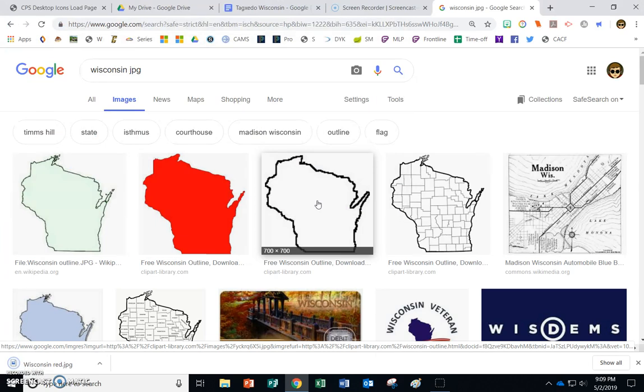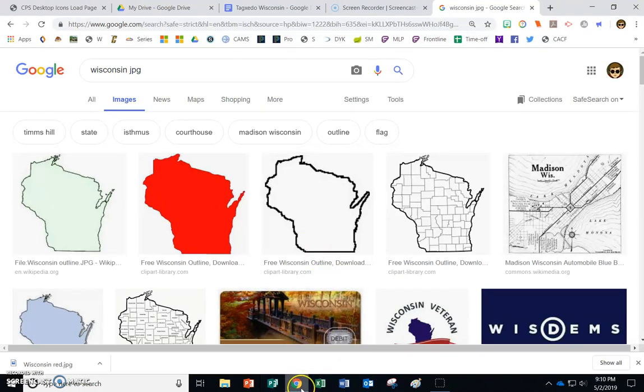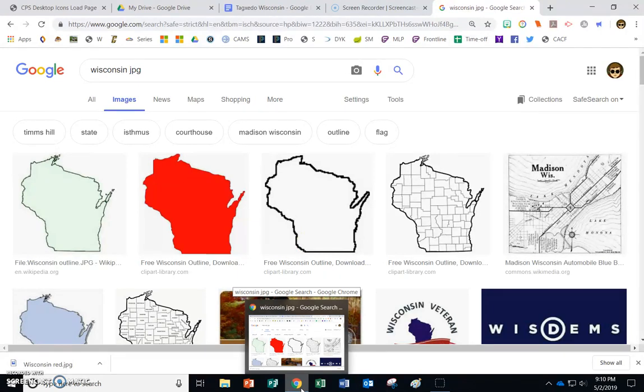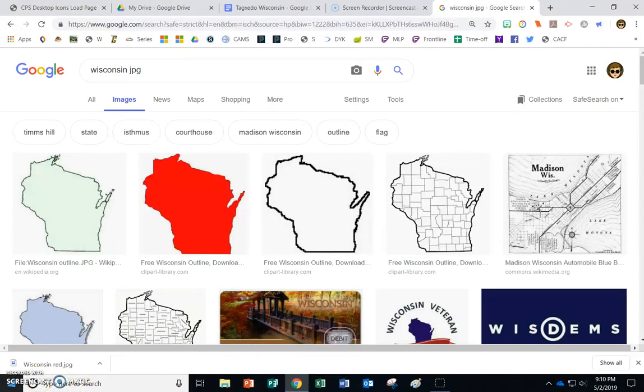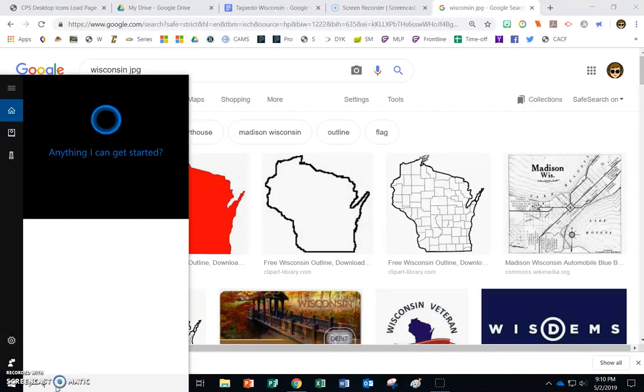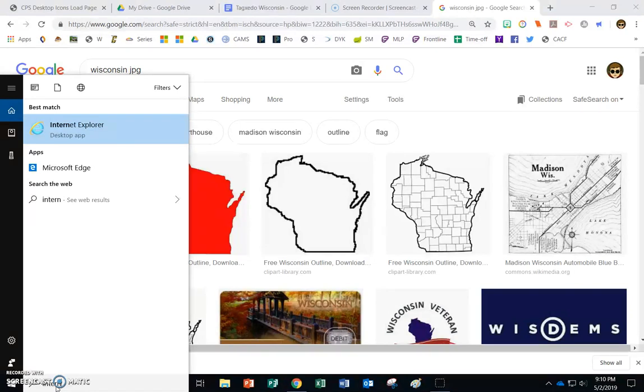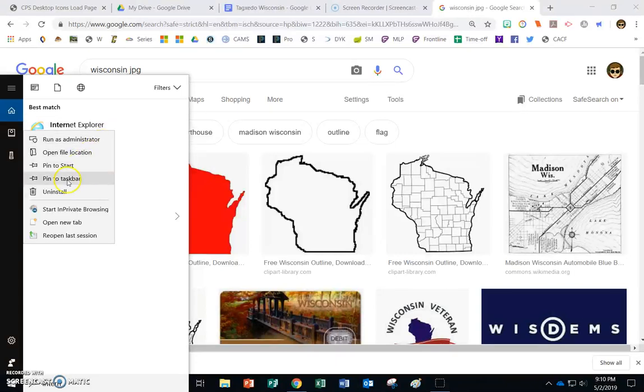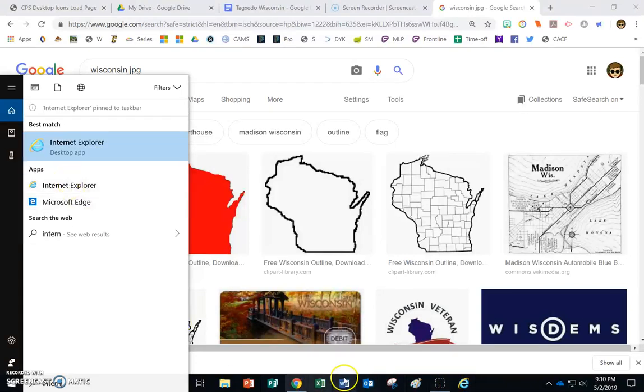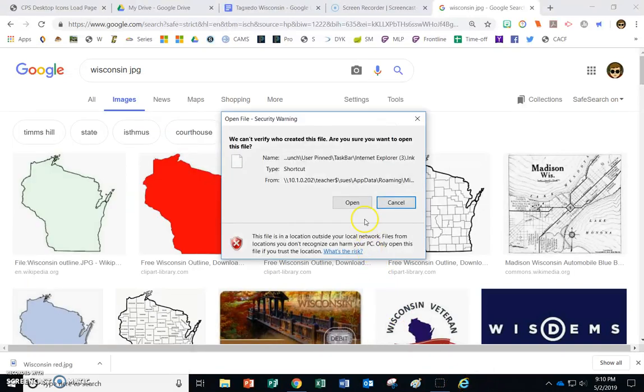All right, now that we have that image, we need to get to Tagxedo. Tagxedo does not work in Chrome. It does not work in anything other than Microsoft Internet Explorer. So you're going to have to come down to your search bar down here, and you're going to type Internet Explorer. Right click on it, and you're going to pin it to your taskbar. That means it's going to be down here along here. This is a great place to put programs that you use a lot. And we are going to click Internet Explorer and open it.